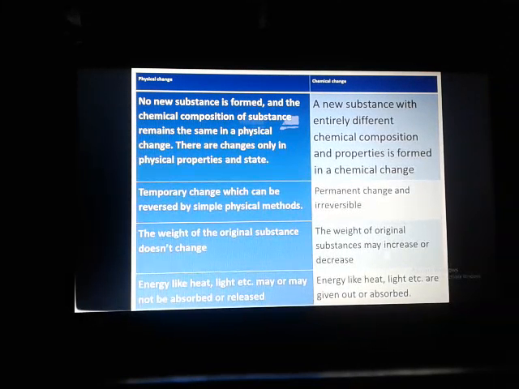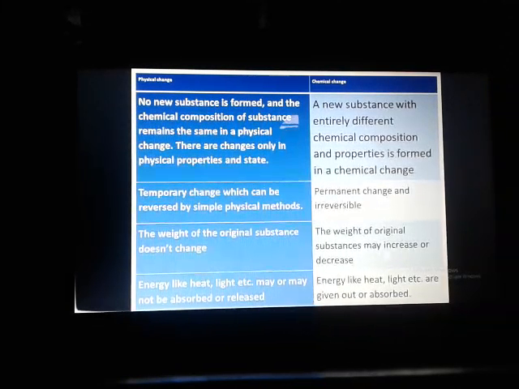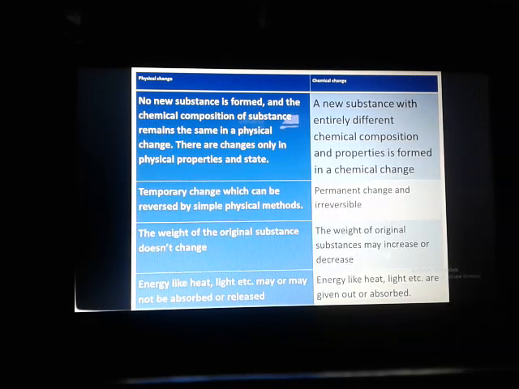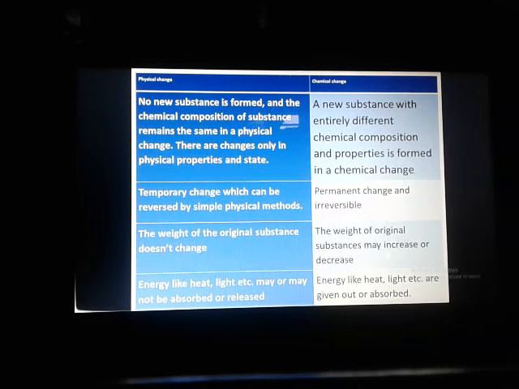In case of chemical change, a new substance with an entirely different chemical composition and properties is formed. A physical change is temporary and can be reversed by a simple physical method. But a chemical change is permanent and irreversible in nature.